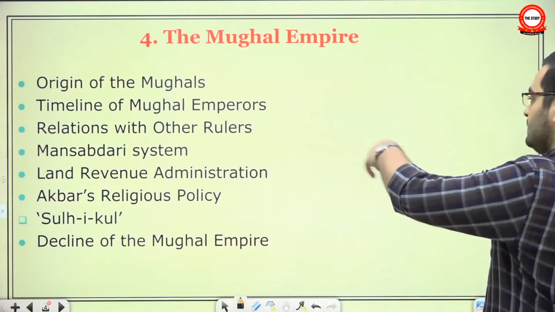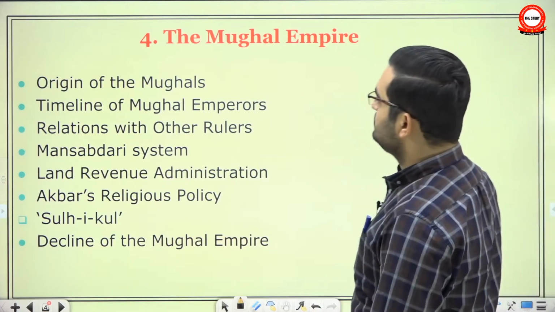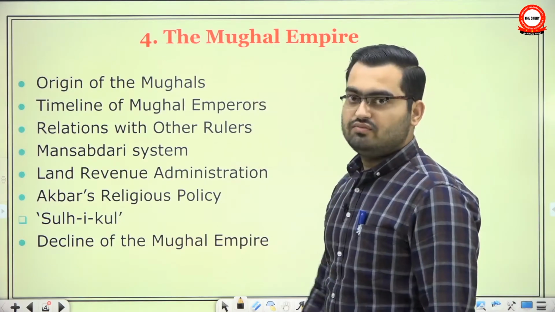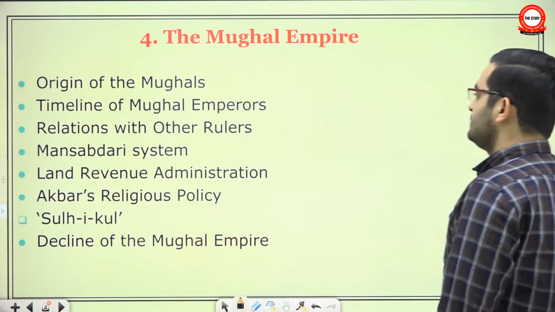See, this is the contents of this chapter. First, we are going to look into the origin of the Mughals. I mean, where does the word Mughal come from? Where did they come from? What were their aspirations and ambitions?